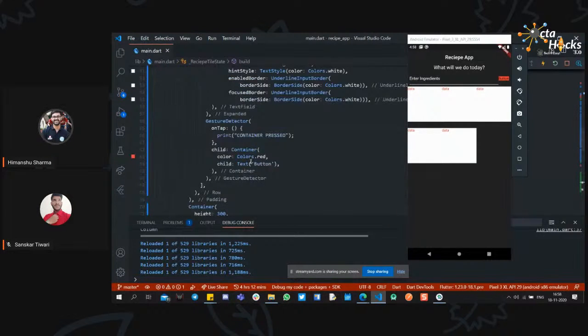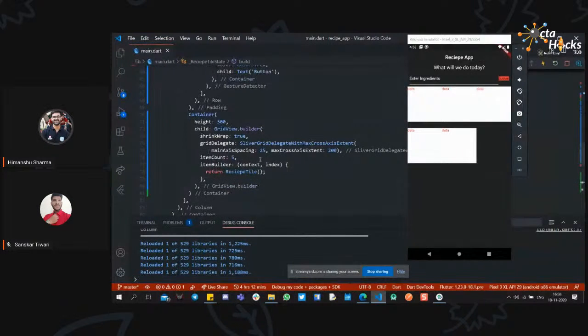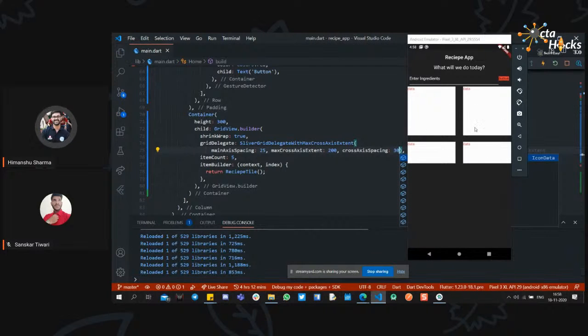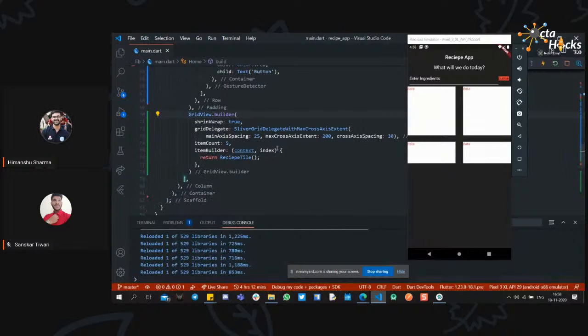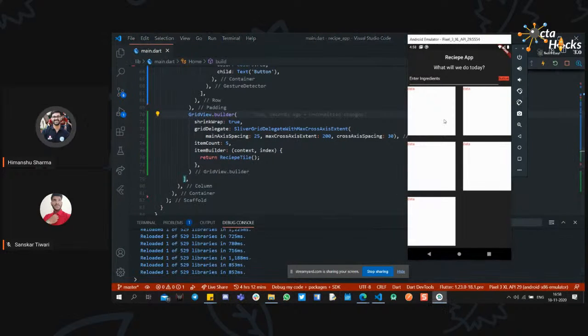So for adding spacing, I can use the delegate property. Yeah, max, cross axis spacing to 30. It is okay. So it is now displaying some spacing between the widgets. So I will remove this container, or this particular height from it, and save it. Now we can see the data right here, all the 5 elements with a return type recipe tile are being displayed here.